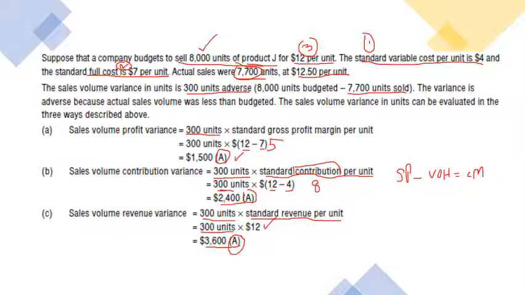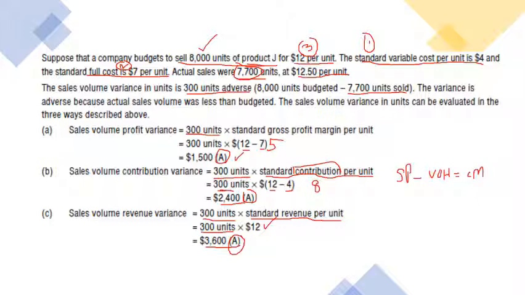For example, it would be vice versa if you had set a standard of selling 7,700 units and you actually sold 8,000 units. I'm just giving you an example. Then all of your variances would be favorable, because you were expecting that fewer units would be sold than the standard, but actually you sold more units. That's why they would be favorable variances. At this stage, your units were sold less than your standard units. That's why your variance is adverse in all of the circumstances.